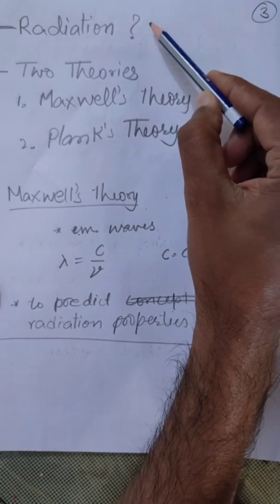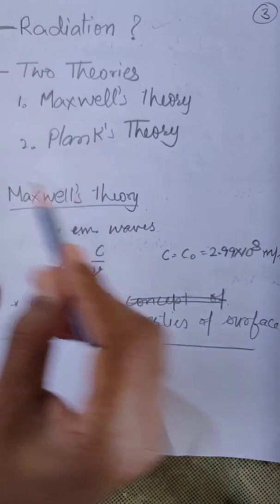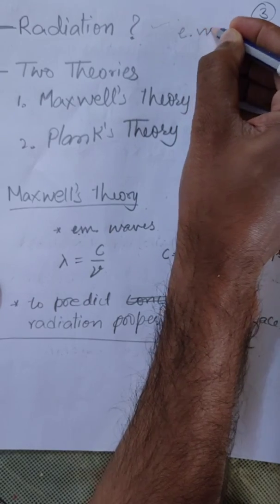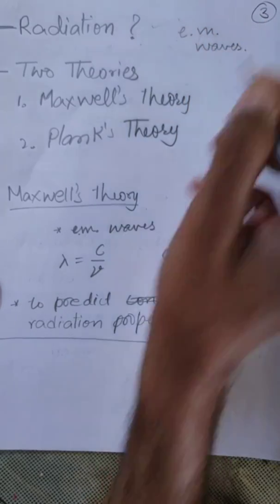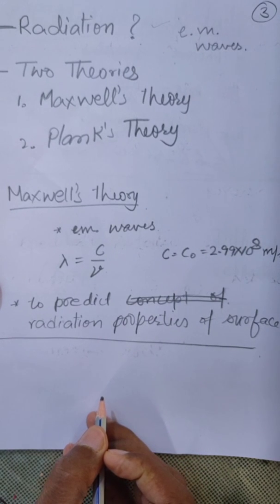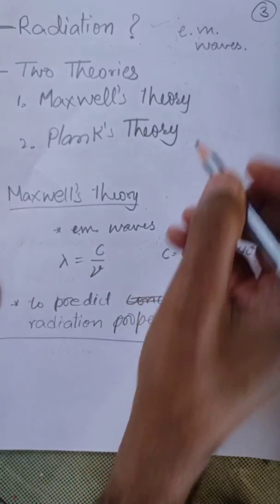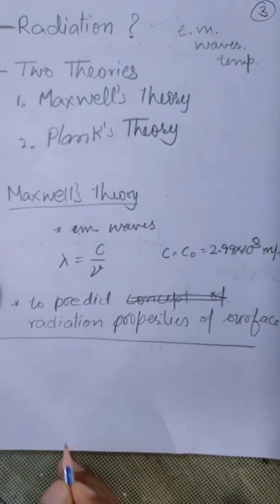What is radiation? Radiation is the mode of heat transfer in which heat is transferred due to the property of the material to emit and absorb EM waves, electromagnetic waves, and the emission of energy is due to its temperature.